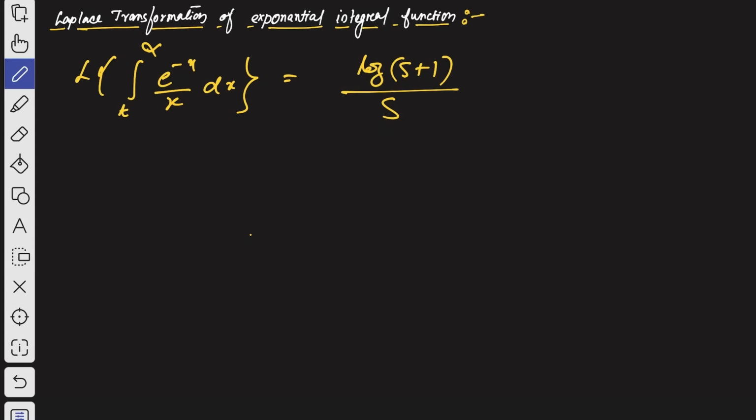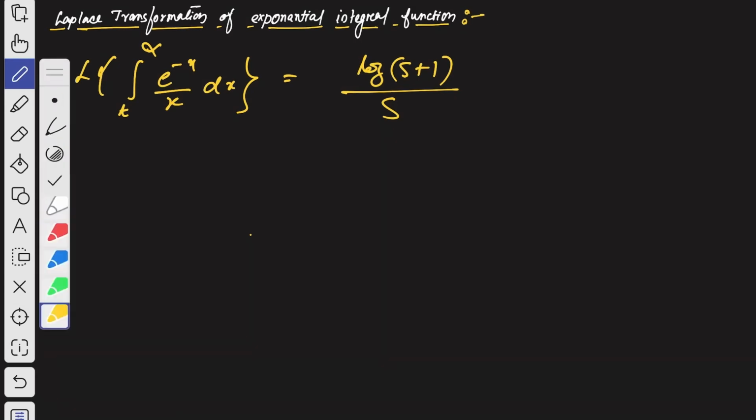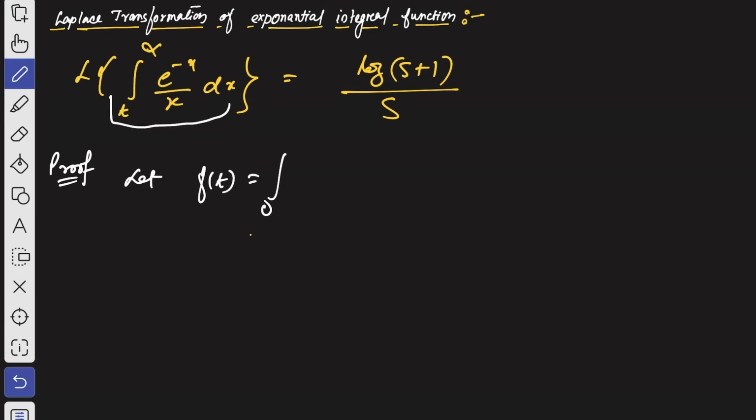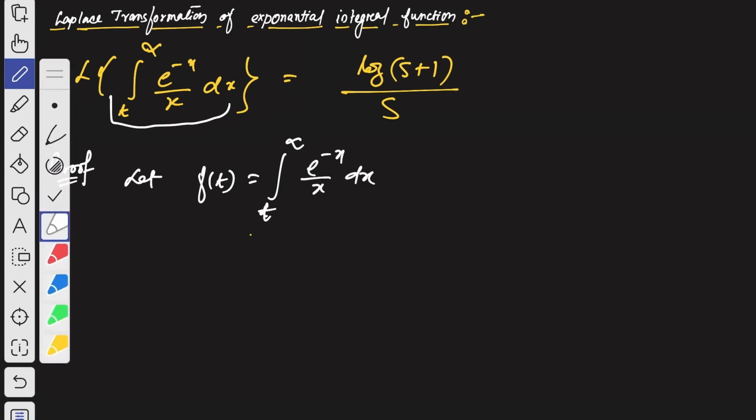Okay, so let me show you how to prove this. Let us consider this function as f of t, the integral from t to infinity of e to the power minus x by x dx, right? Let us consider it this way.